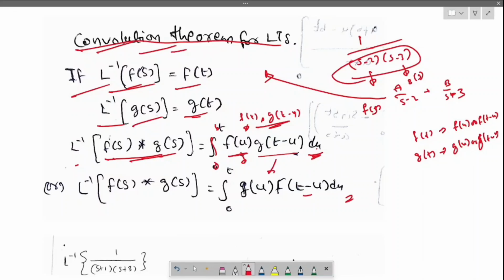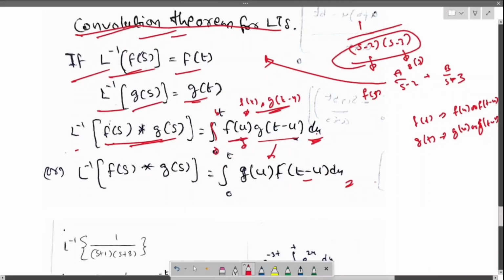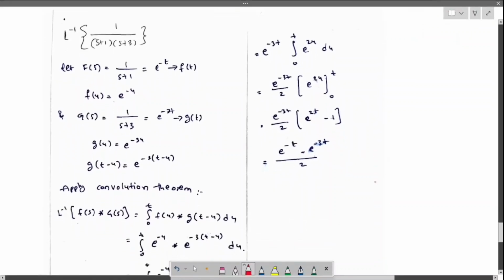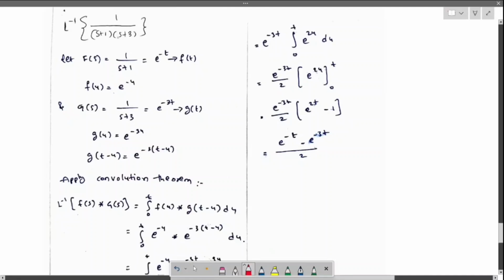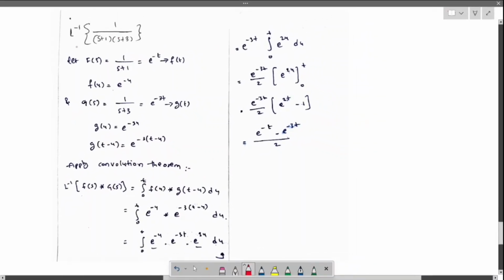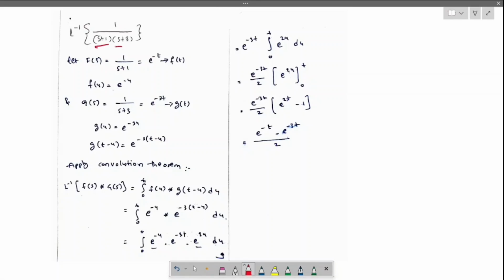This theorem, when I say it, you people may think it is very complicated. Let us solve one problem. You will get a complete picture of how the convolution theorem really works. Let us take one problem: calculate the Laplace inverse of 1 by (s plus 1)(s plus 3).